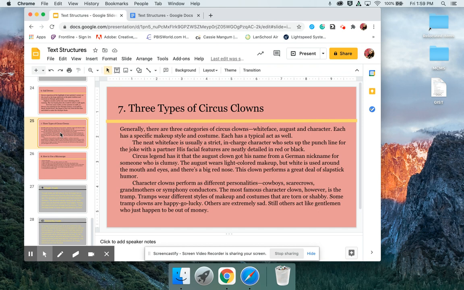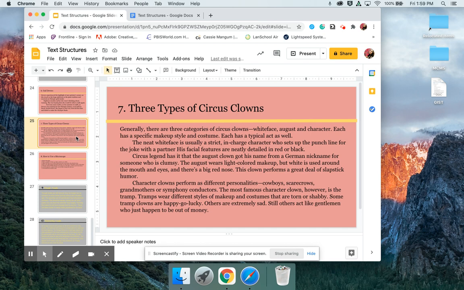Then for number 7, 3 types of circus clowns. So generally, there are 3 categories of circus clowns: whiteface, August, and character. Each has a specific makeup style and costume. Each has a typical act as well. The neat whiteface is usually a strict, in-charge character who sets up the punchline for the joke with a partner. His facial features are neatly detailed in red or black.